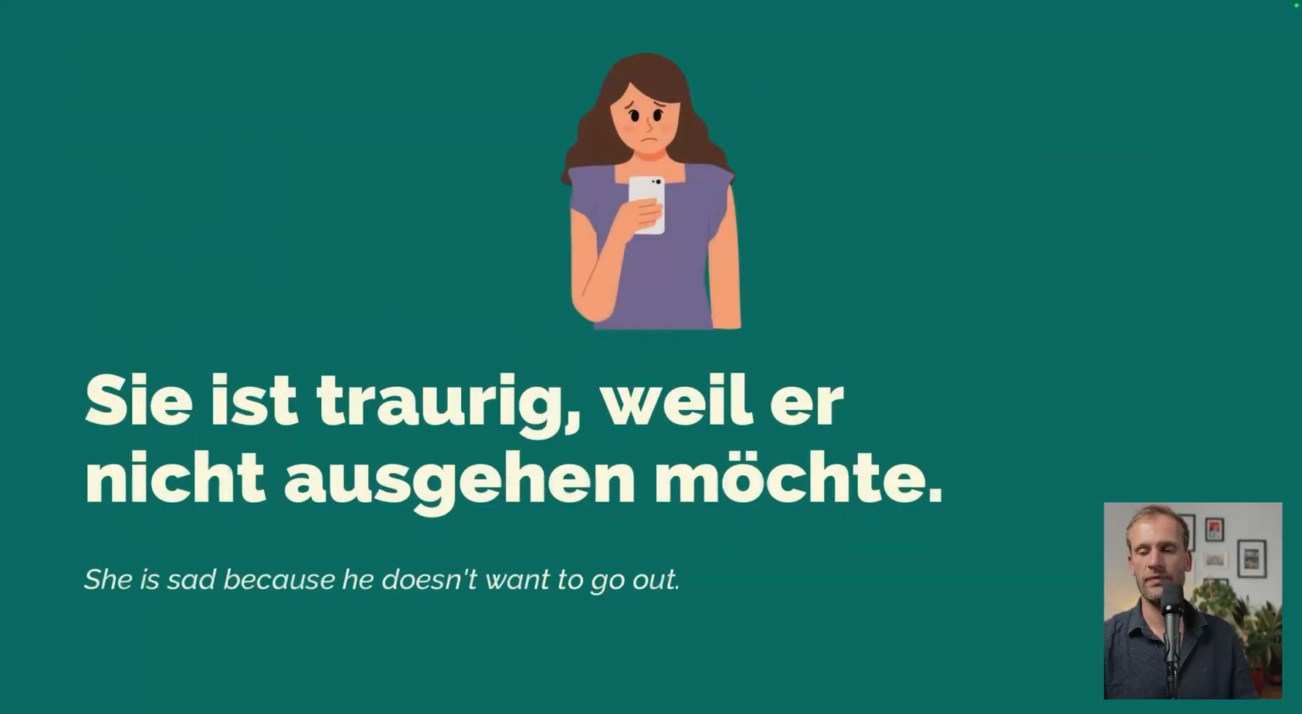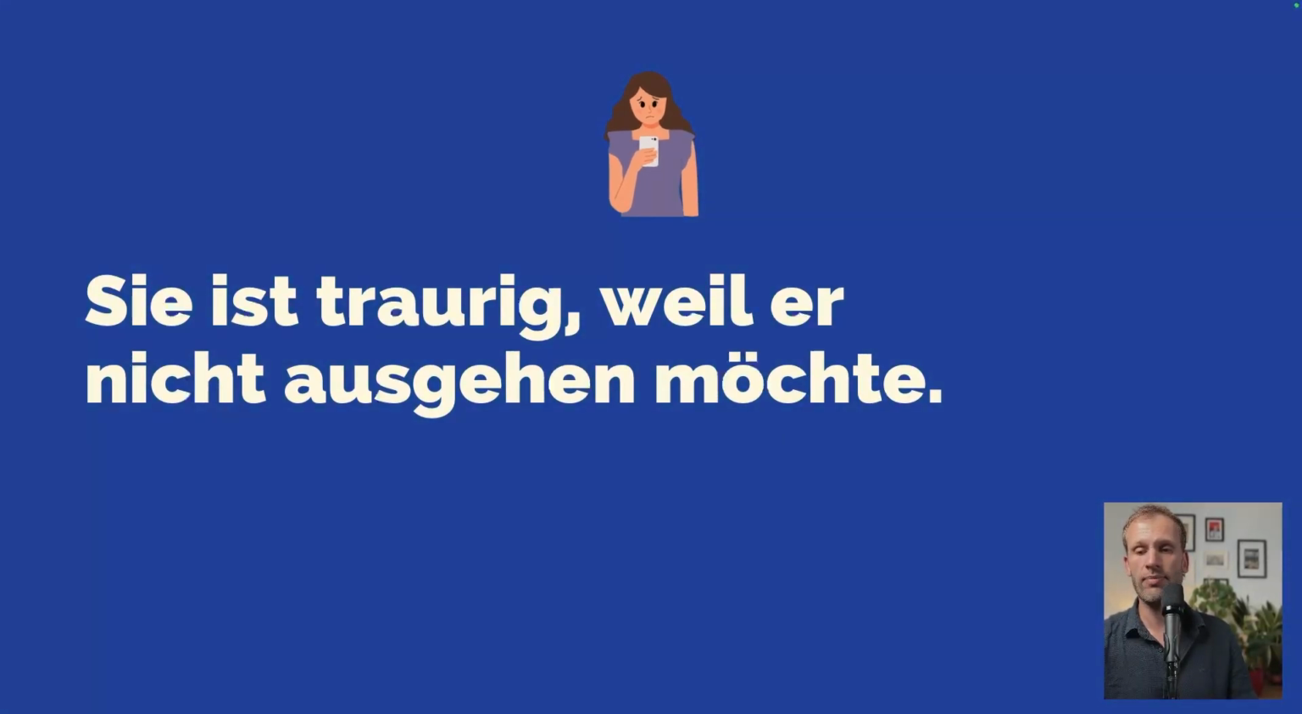Let's take a look. Nebensatz in German. Sie ist traurig, weil er nicht ausgehen möchte. She is sad because he doesn't want to go out. So, weil, because, is one of the most important subclause connectors. Subjunctions, we also call them. It's the first one most people learn. So it's weil plus a subclause. Or you can also use another conjunction, which is denn plus a main clause. So they have the same meaning. Weil plus subclause, denn plus main clause. They both mean because. But let's focus on subclauses here.